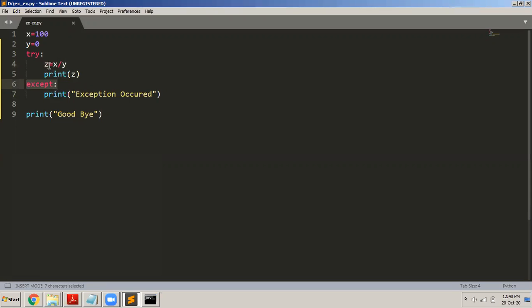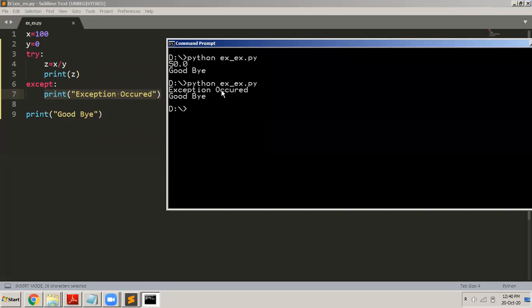In the try block, if any error occurs in any of the lines, it immediately jumps to the except block. So whatever is there in the except block will get executed. So that's why the error occurred here. The except block got executed and it displayed exception occurred. So that's why you were able to see this exception occurred. Whatever I'm printing got printed here. Exception occurred. Some exception occurred. Something went wrong.